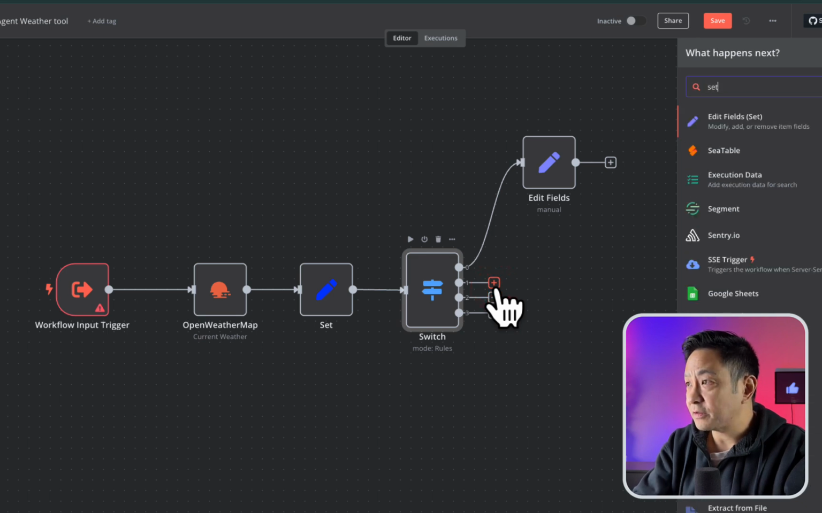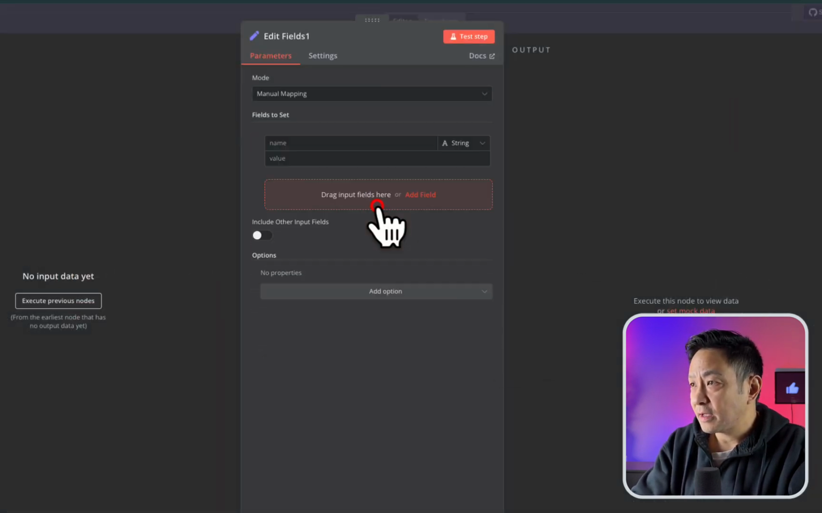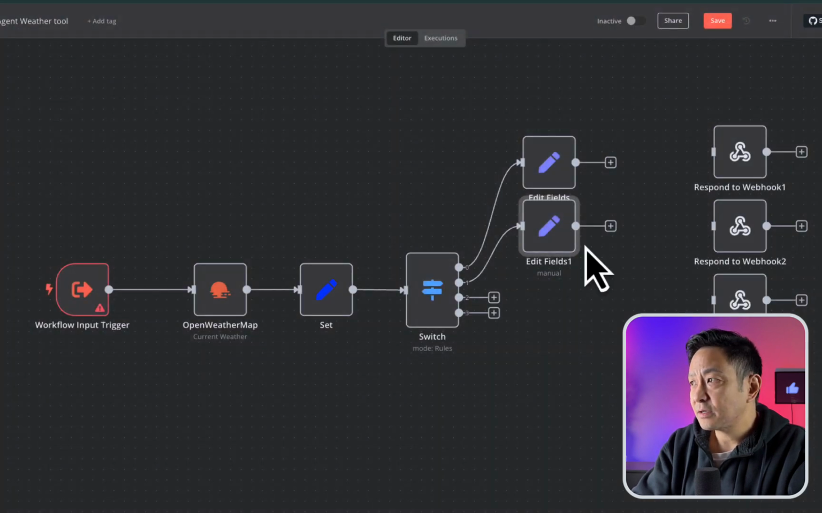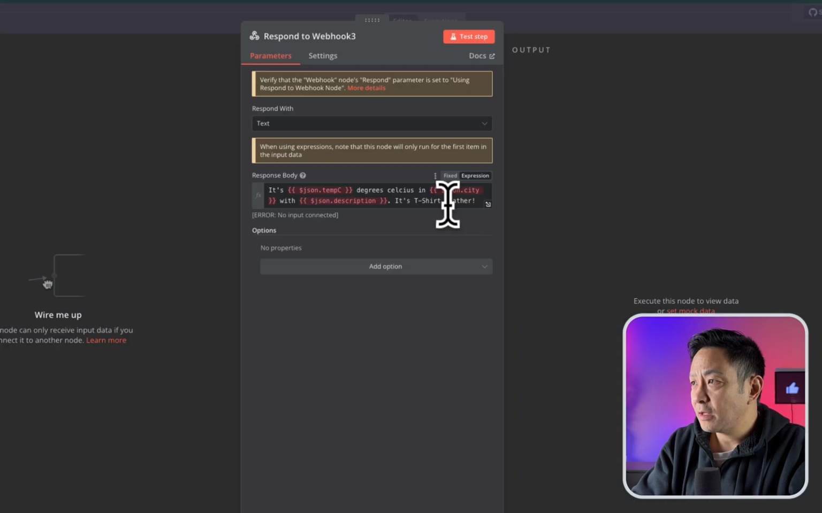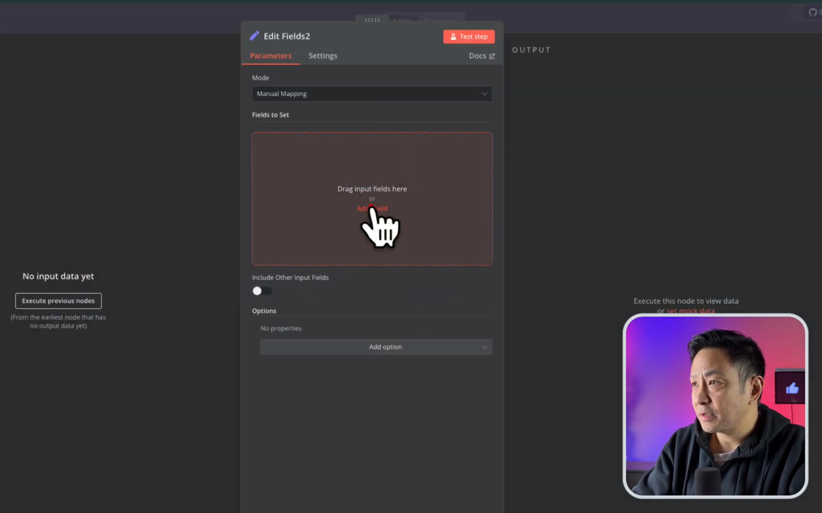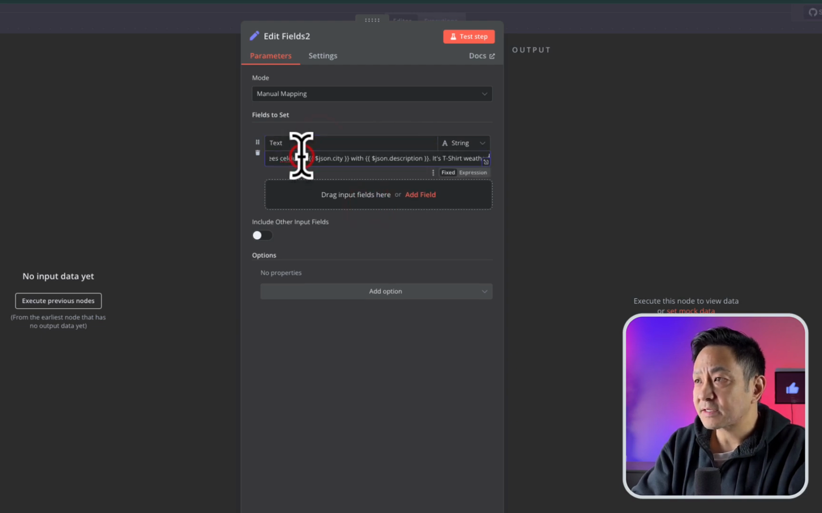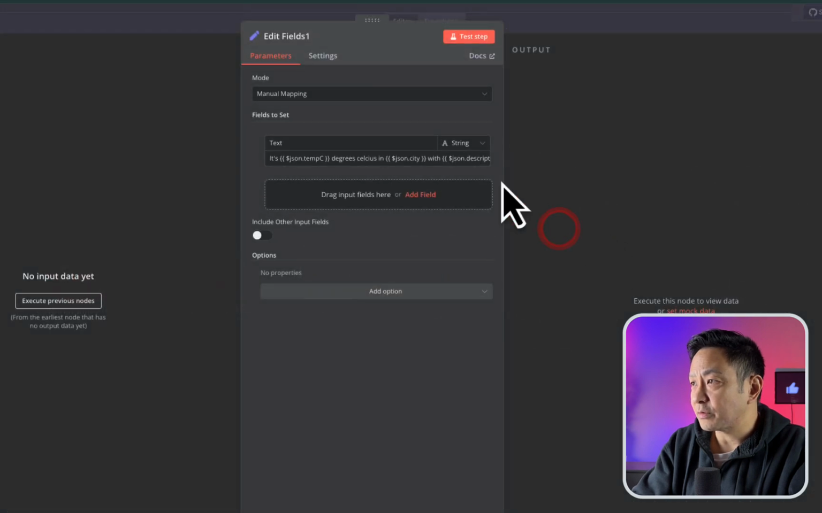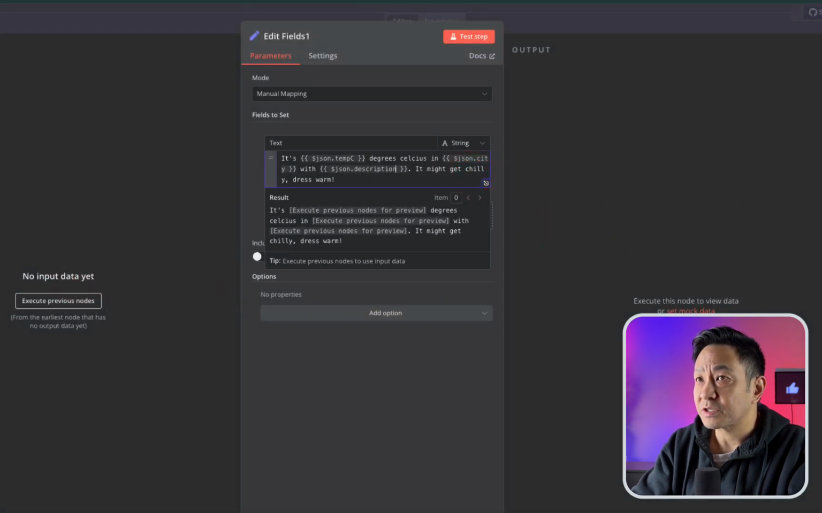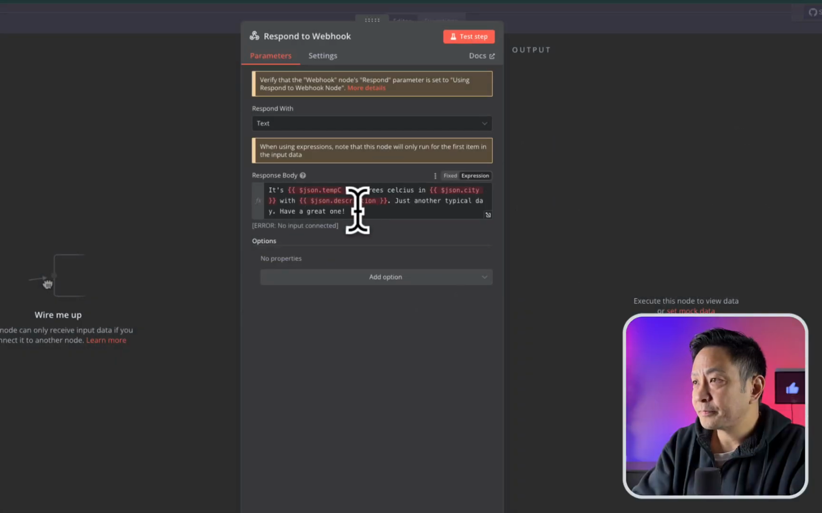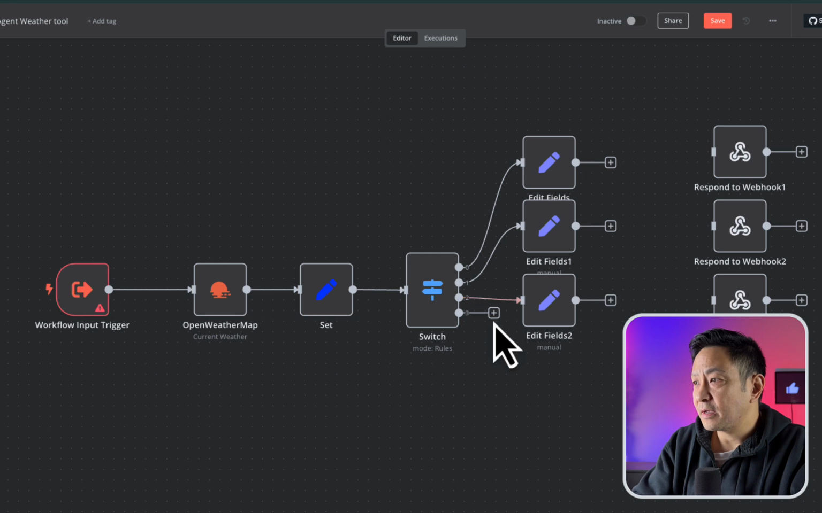Add a set fields here, edit fields set. Add a new field, call this one text, and I'll paste in that response. Go back, add another one. I'll copy and paste this text here. And I will go to add a new field here, type in text and paste that in. Oh, these need to be changed to expressions. I don't think I did it with this one. I did not, so I changed that to an expression. And of course, there's the last one. Copy this text, and I will add one last edit fields.